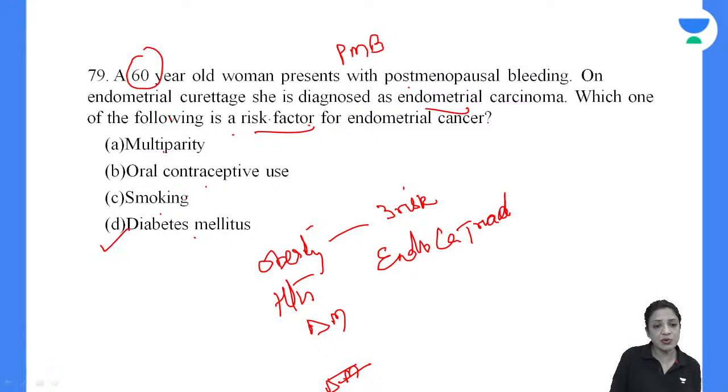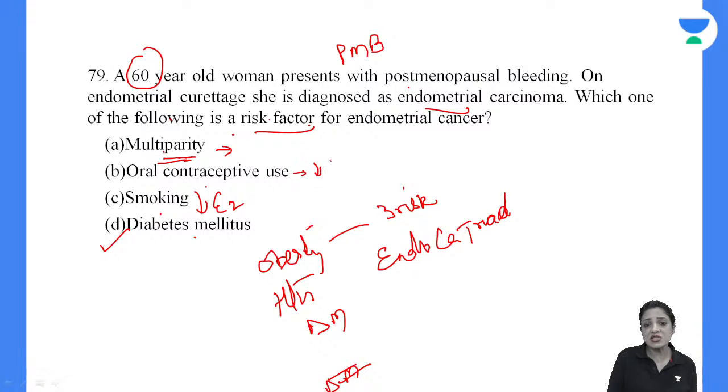Smoking will reduce the risk because it will decrease estrogen. Because of decreased estrogen, the endometrial hyperplasia will be less. Multiparity is protective because she's having good amount of time when she's actually being amenorrheic. Okay, so multiparity, yeah, probably yes, because she's amenorrheic for a long time, many times, so that is a protective factor. Multiparity is bad for cervical cancer but not for endometrial cancer.